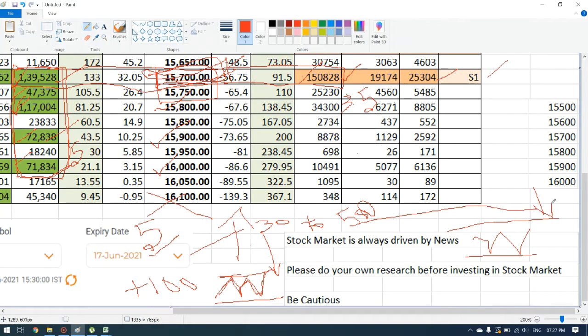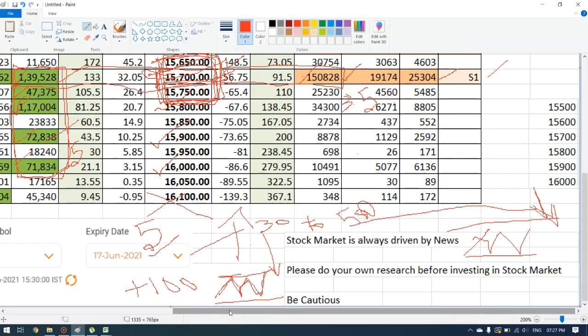And if you want the range, that is, at what range Nifty will be trading tomorrow, I would say that tomorrow also Nifty will be trading in this range only, that is 15,650 to 15,750. Even if it goes sideways, or if the market decreases, it will be trading in this range only, most probably sideways, or else a 30 to 50 points decrease. This will be my conclusion, since we have 5 full days of trading.